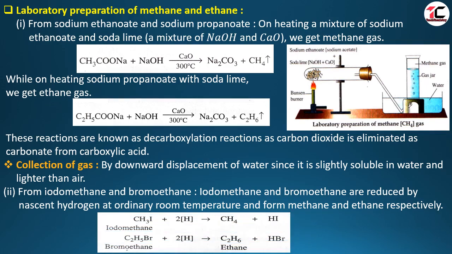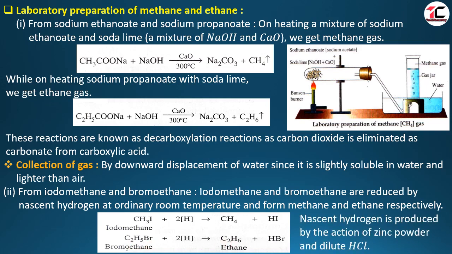Let us see in the reaction. Iodomethane CH3I reacts with nascent hydrogen. Actually it is reduced by nascent hydrogen and forms methane gas and hydrogen iodide. Bromoethane, when reacted with nascent hydrogen, forms ethane gas. So nascent hydrogen reduces the bromoethane and forms ethane gas here. And nascent hydrogen is produced by the action of zinc powder and dilute HCl, which reduces the iodomethane and bromoethane.